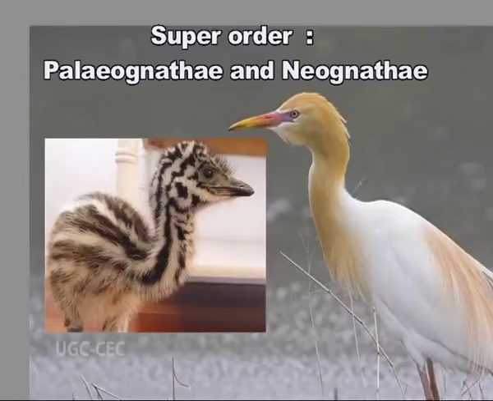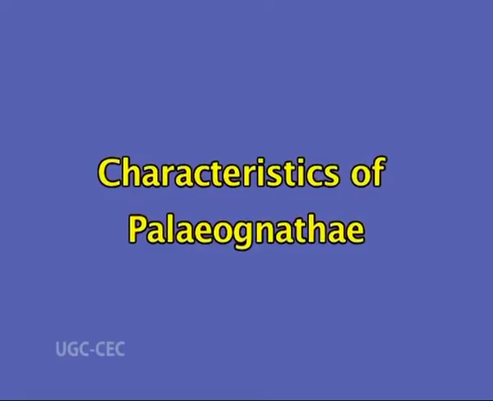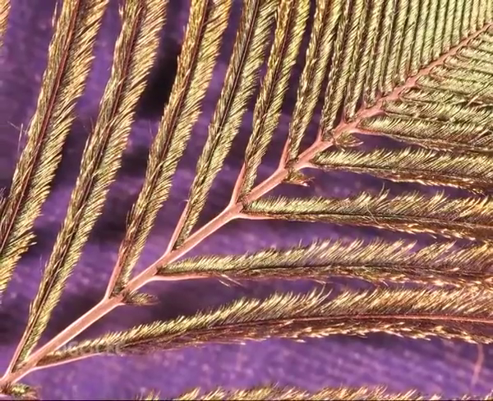Superorder Palaeognathae and Neognathae. Palaeognathae, as the name suggests, in which Palaeos means old and Gnathos meaning jaw, and Neognathae meaning new jaw birds. Characteristics of Palaeognathae. Modern big sized birds, mostly flightless, walking or running birds. Wings are reduced, vestigial or absent and feathers are devoid of interlocking mechanism.